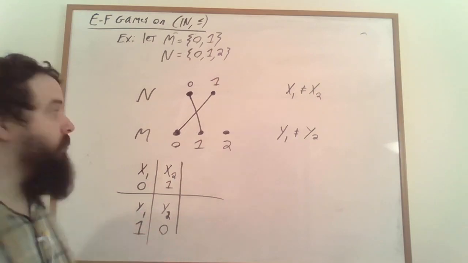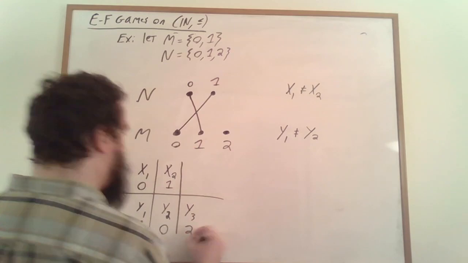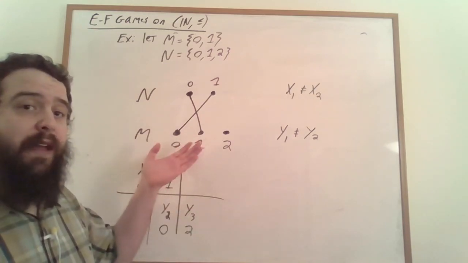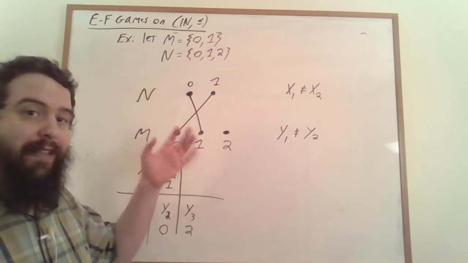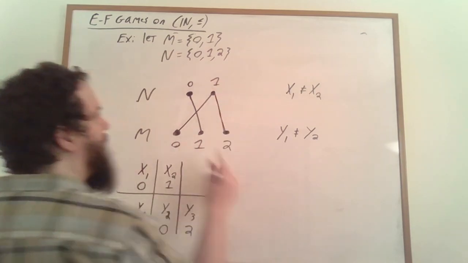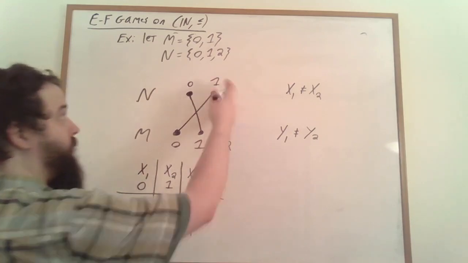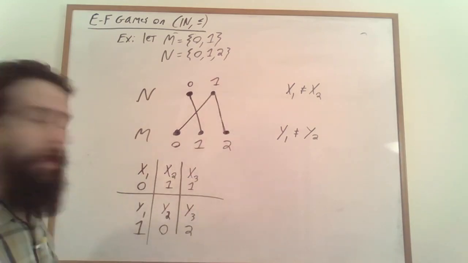Finally, Spoiler plays here at 2 within M, and Duplicator has nowhere they can match it to without breaking this constraint, without accidentally making it so that we have an atomic formula that's true in one structure but not true in the other.